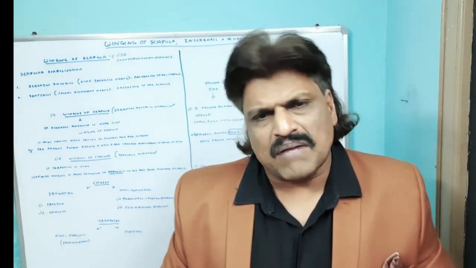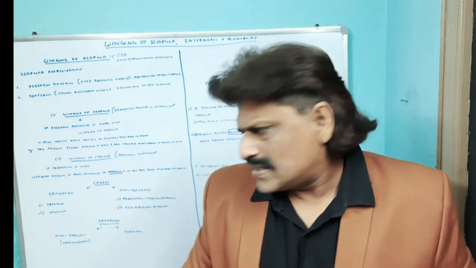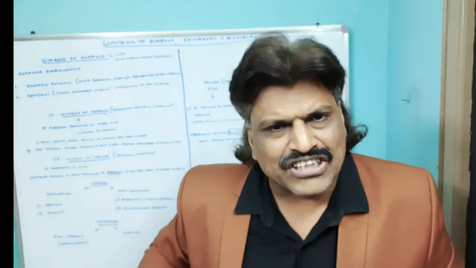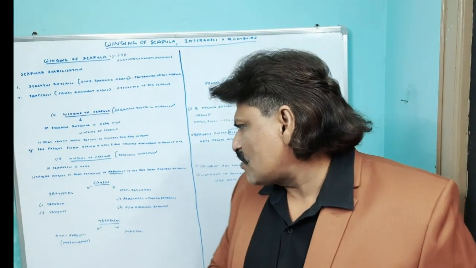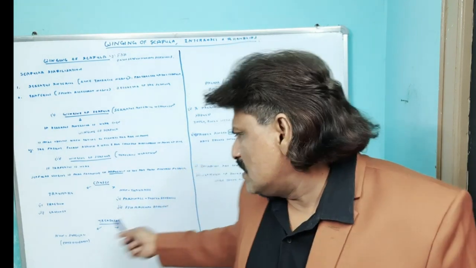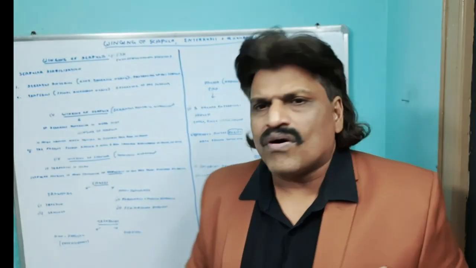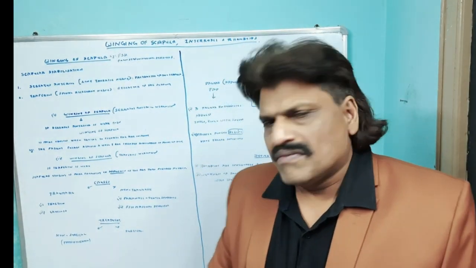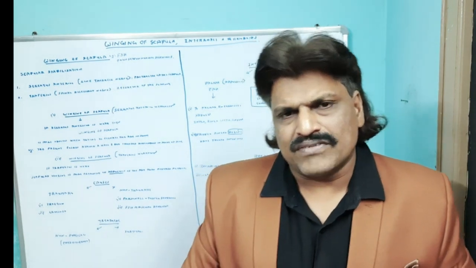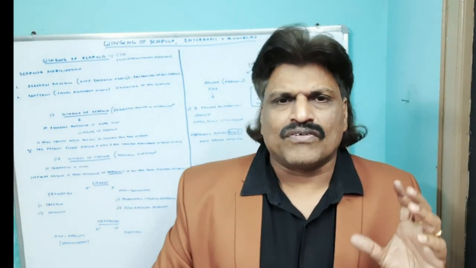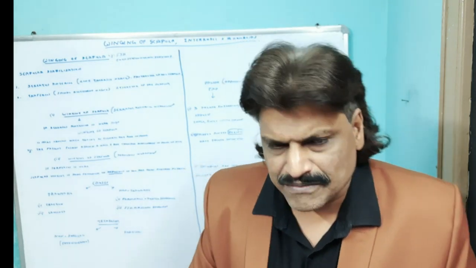It could be traumatic or non-traumatic. Traumatic because of traction or crutches. Non-traumatic because of inflammatory conditions, the Parsonage-Turner syndrome, or dystrophies like facioscapulohumeral muscular dystrophy. The treatment involves non-surgical approaches like physiotherapy or surgical treatment. So this is about the winging of the scapula, which could be because of trapezius or serratus anterior.